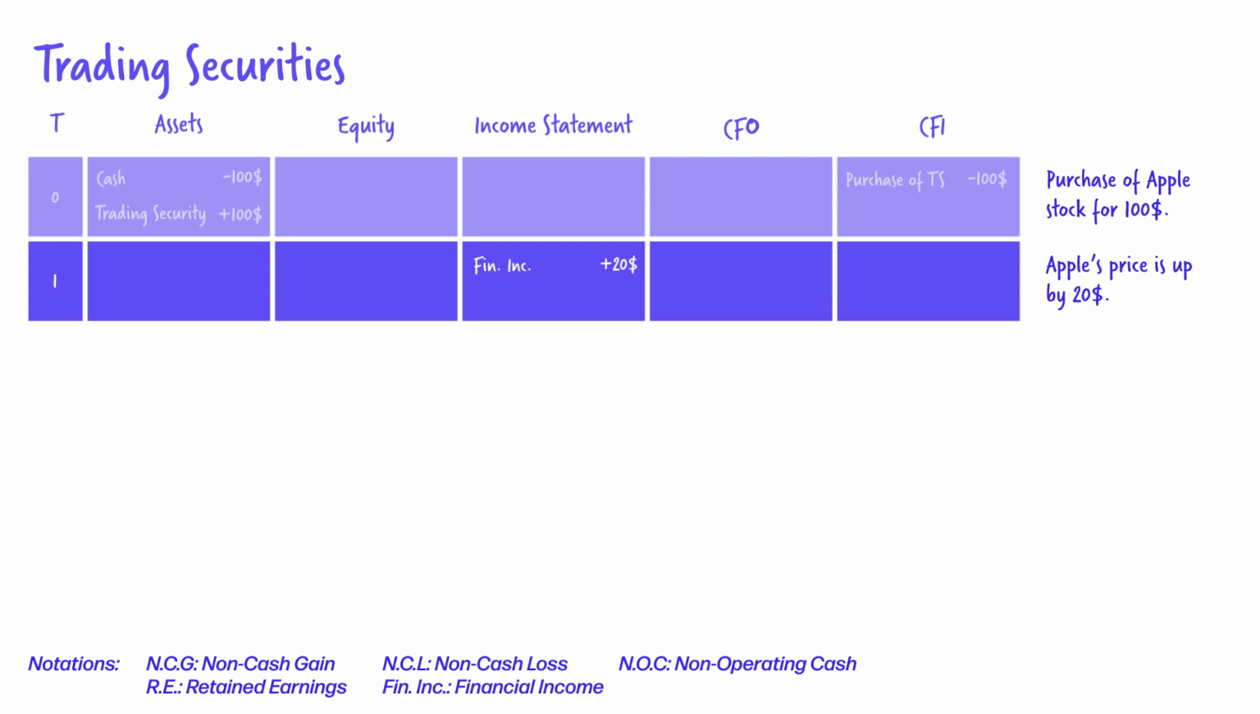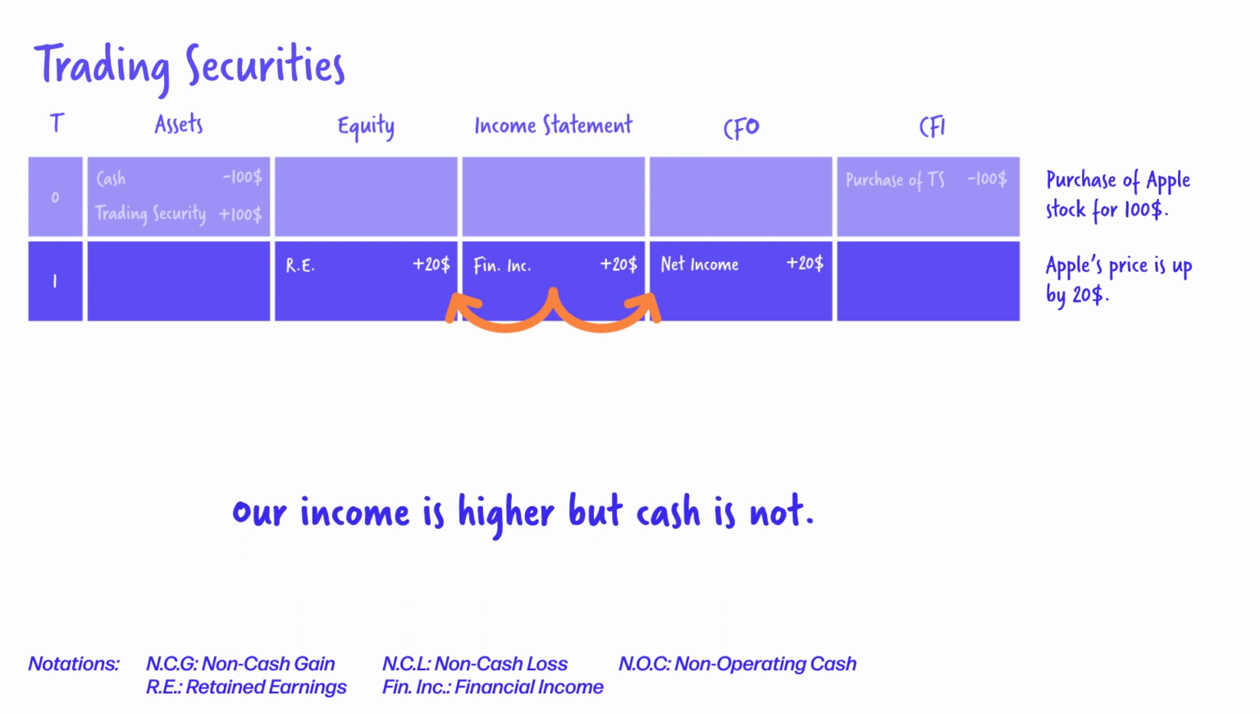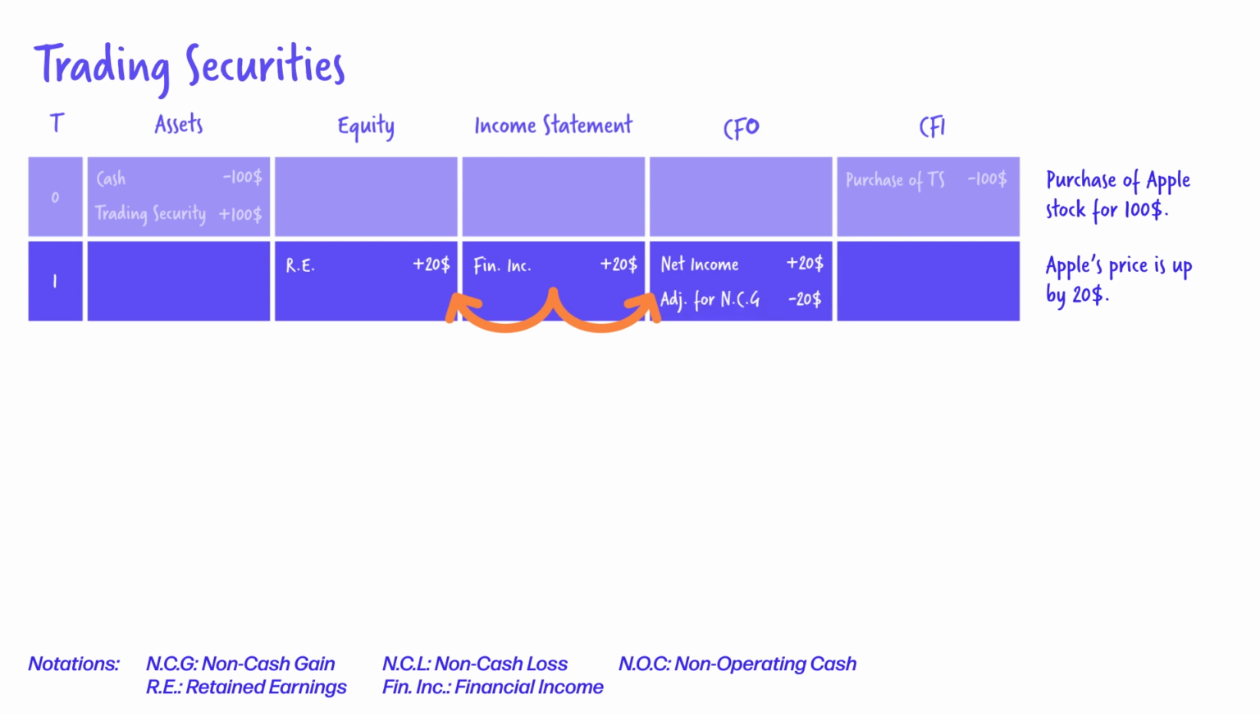Remember, if something hits the income statement, we have a mustache, so the balance sheet and the cash flow statement are all affected. Under equity, we have retained earnings higher by $20. And the net income line, which is at the top of the cash flow statement item from operations, also is higher by 20. However, this does not mean that we have more cash. Our income is higher, but cash is not. Apple going up in value by $20 does not increase our cash. So cash flow from operations is zero.